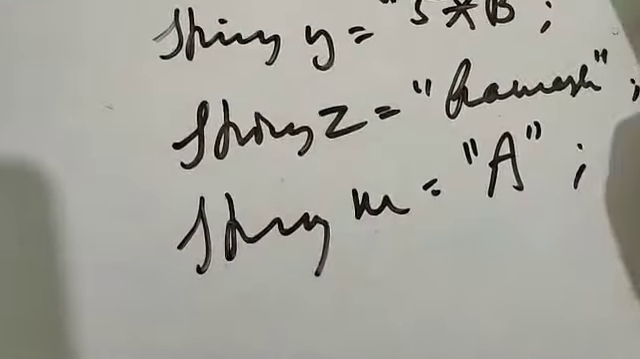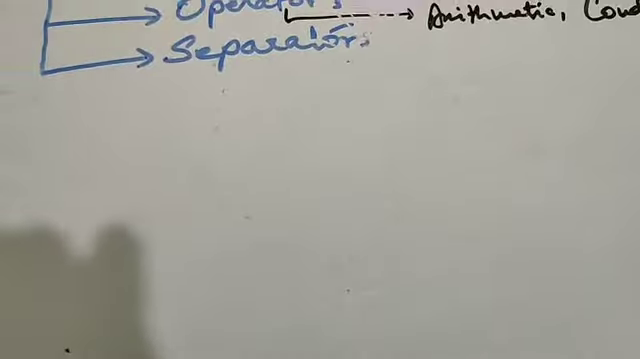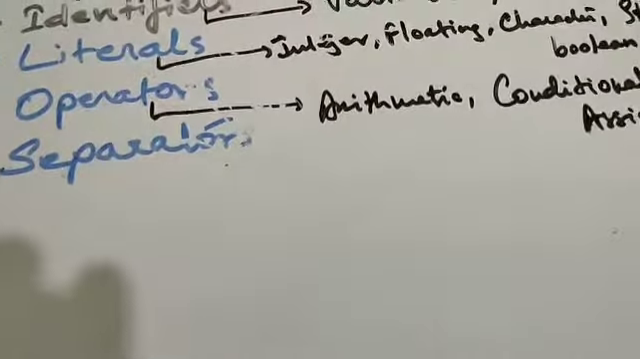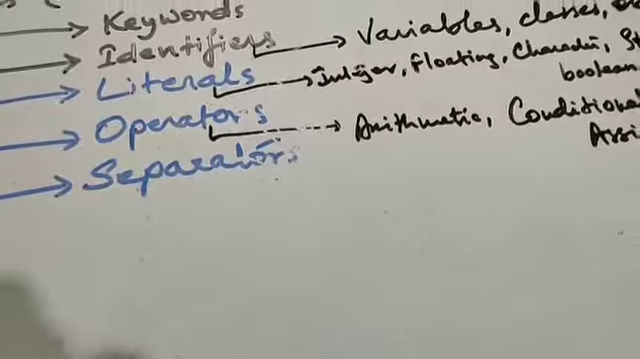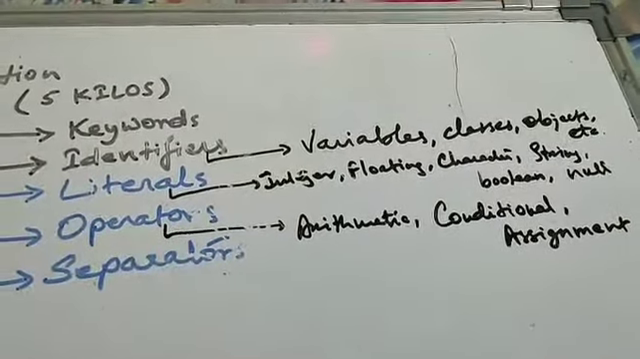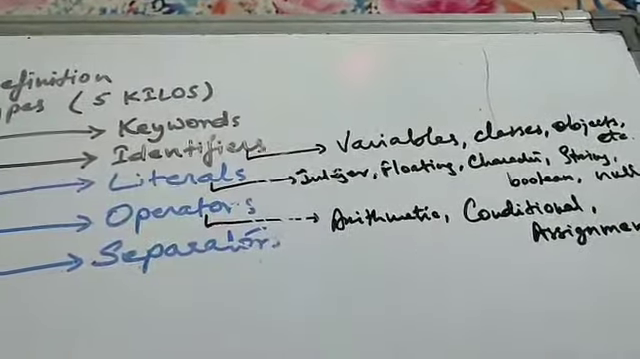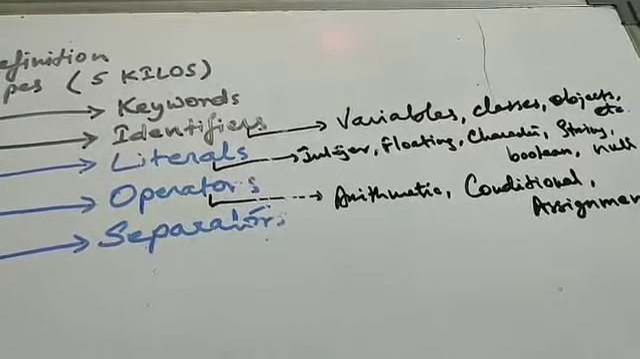In the next class we'll continue with the literals. We'll discuss the Boolean literal and the null literal, and then we'll move on to the other topics, that is operators and separators. So I guess you have understood the meaning of variables, and of course the types of literals and the meaning of literals.